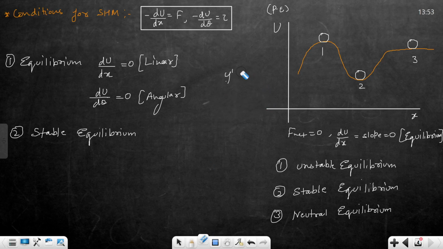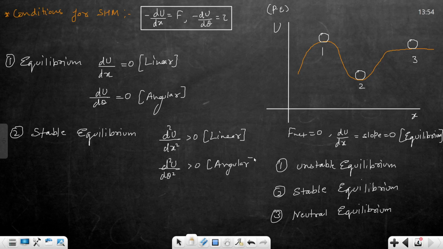So in this case you can write that for stable equilibrium, this is the minima: d2U by dx square should be positive if it is linear, and d2U by d theta square for angular. Any doubt?